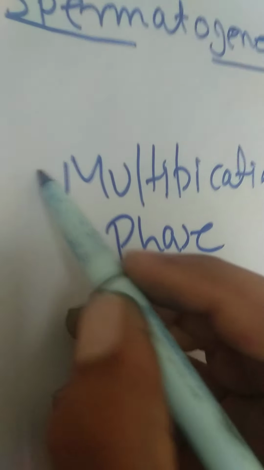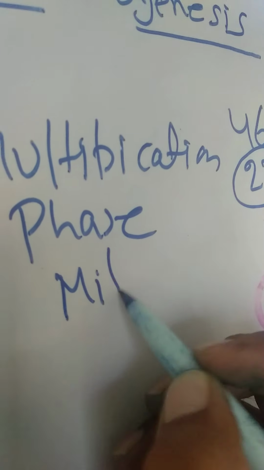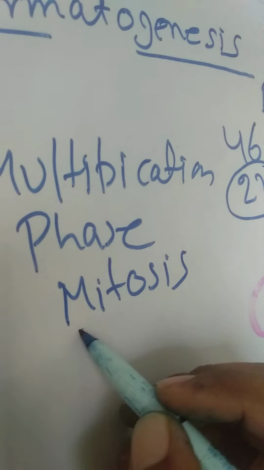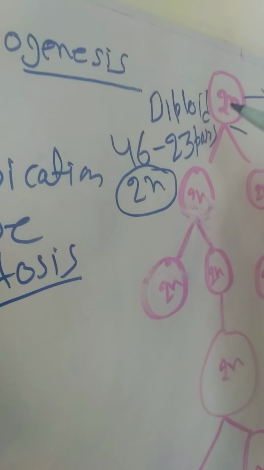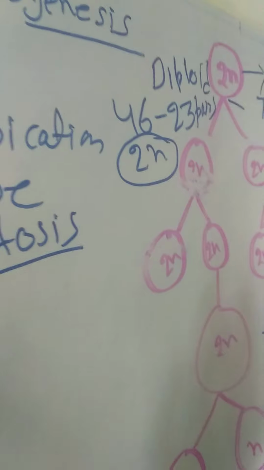the multiplication phase. What is the multiplication phase? This first phase is where mitosis division starts. Mitosis is a process where the 2n number of chromosomes multiply itself. It does not reduce its number.